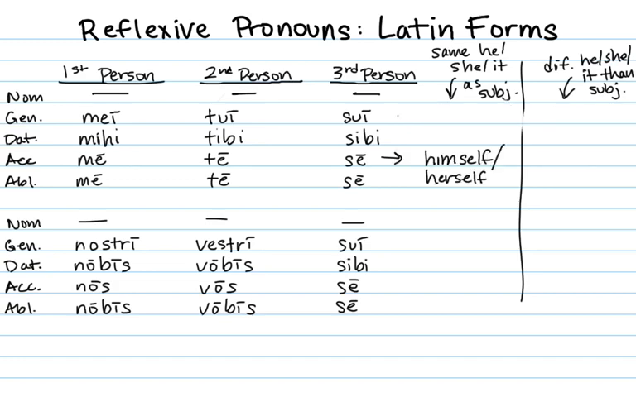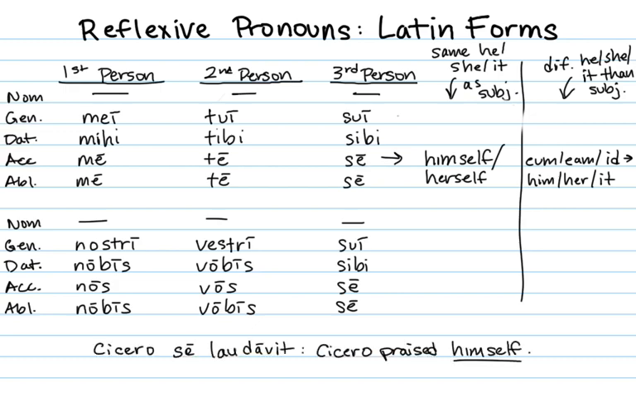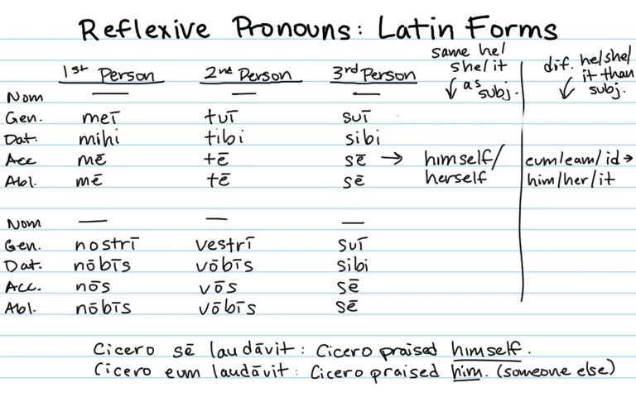So for a sample sentence, let's go to the accusative. Se means himself, herself, or itself. And if you want to say him, her, or it, not reflexive, then you use eum, eam, or id. So in the sample sentence, "Cicero se laudavit," it means "Cicero praised himself," reflexive. As opposed to "Cicero eum laudavit," which means "Cicero praised him." We don't know who him is. All we know is that it is somebody other than Cicero, and it's a man.